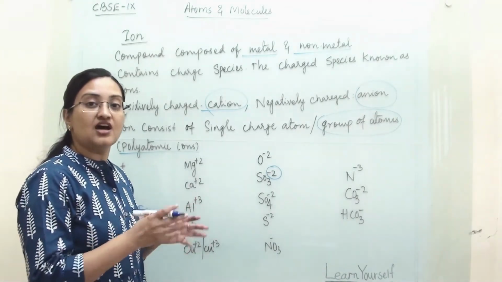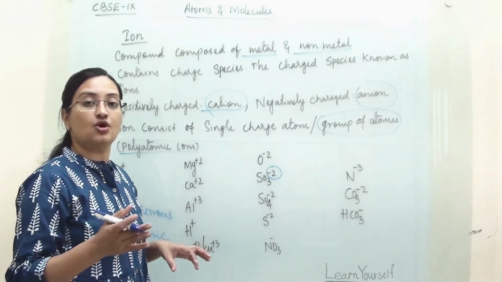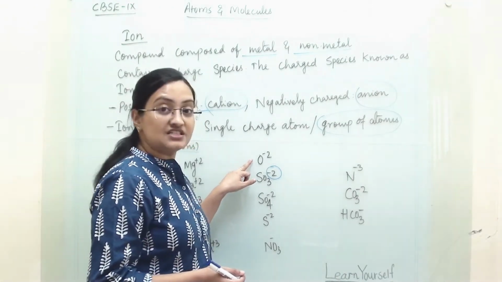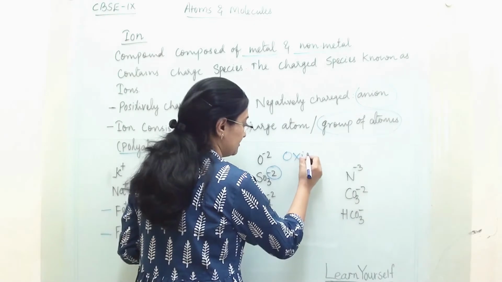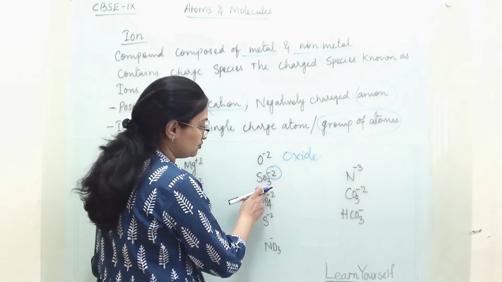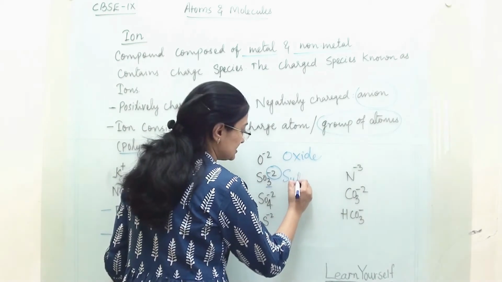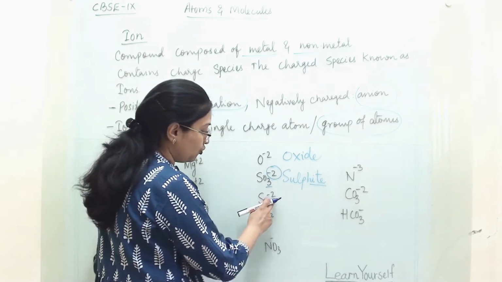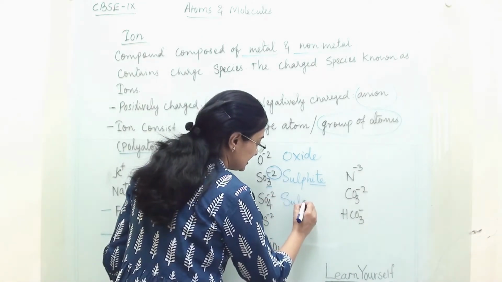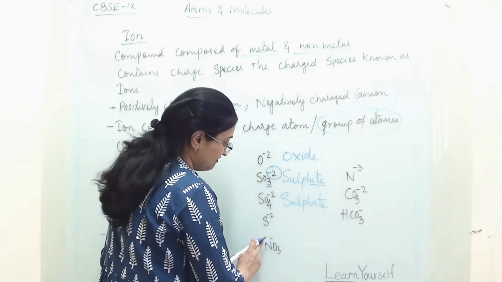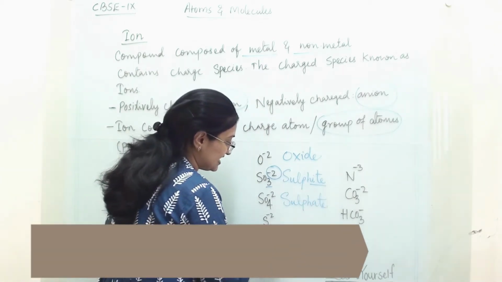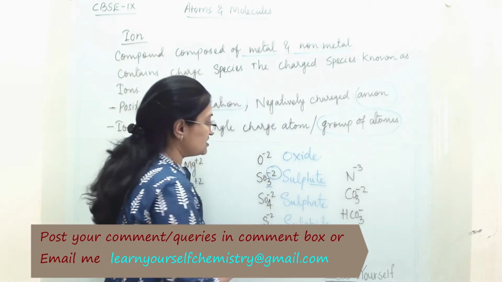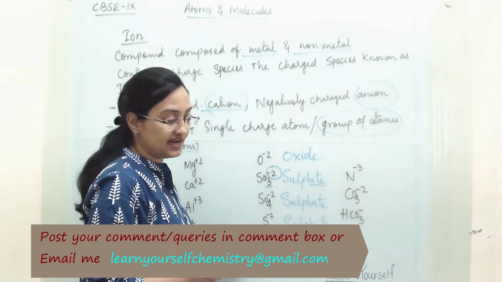That means the charge of this copper is +2 and charge of this copper is +3. Now this is oxygen ion and its charge is -2, so it is known as oxide. Now when it is SO3, then it is sulfite, ITE. When it is SO4 2-, it is known as sulfate. When it is S 2-, only S is there, then it is sulfide, IDE. So this is a basic difference between these three polyatomic ions.